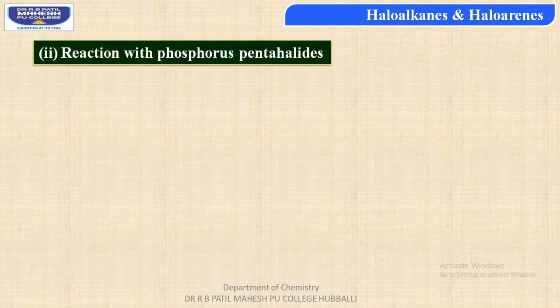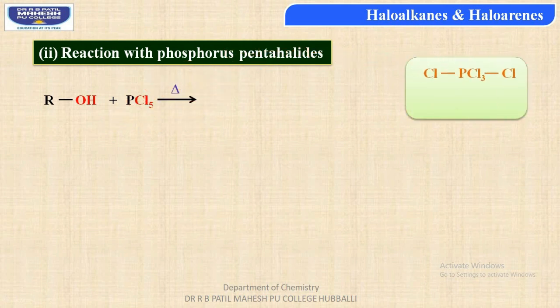Now, students, let us consider reaction with phosphorus pentahalides. When alcohols are reacted with phosphorus pentachloride, on heating, it forms alkyl halide. The structure of phosphorus pentachloride, students, can be written as PCl3 with chlorine atoms on either side. On heating, students, this phosphorus pentachloride reacts with alcohol, that is ROH.